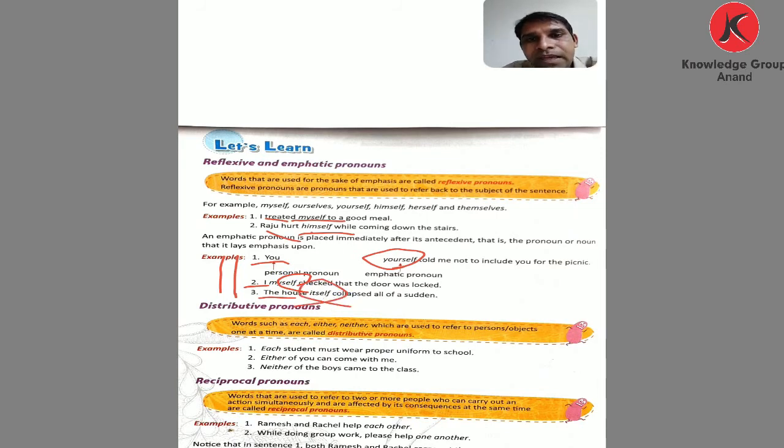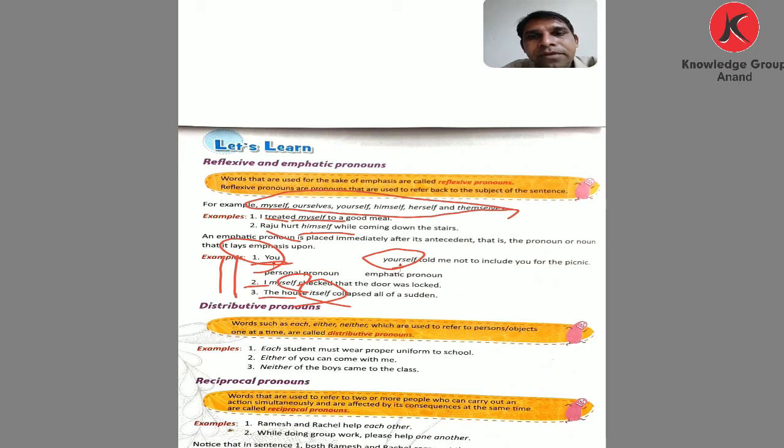So it's very easy. Whenever you see the subject, whatever pronoun or noun is given, after that this pronoun is used: I, myself; you, yourself; he, himself; she, herself; they, themselves; we, ourselves.